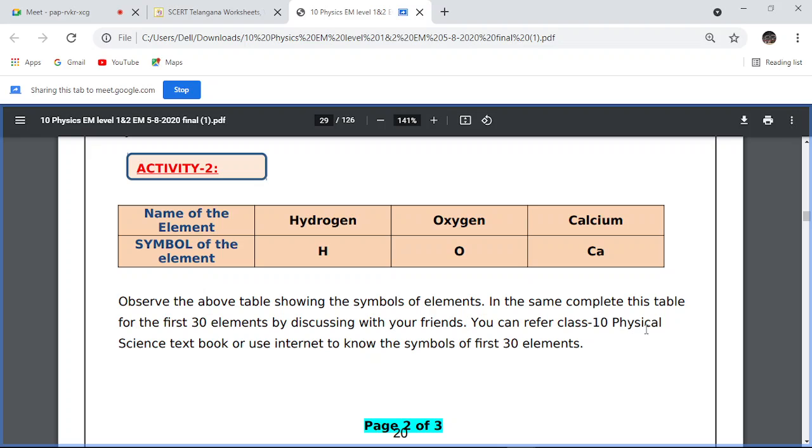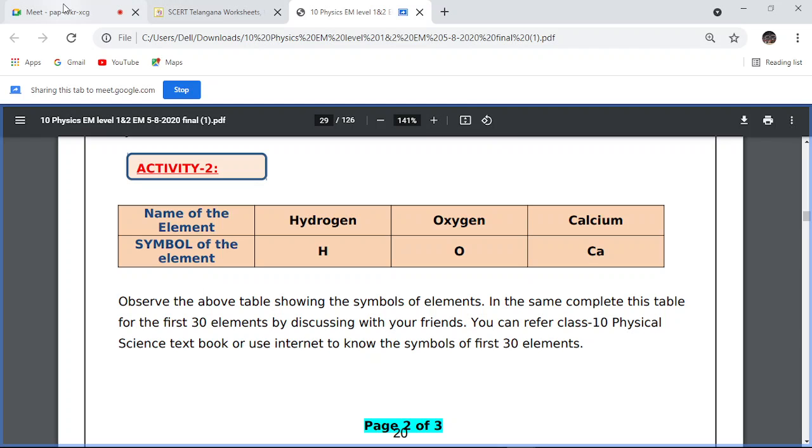You can refer to the class 10 physical science textbook or use the internet to know the symbols of the first 30 elements. So today's homework, you had to write the name of the element, hydrogen, oxygen O, calcium Ca. Like that, for the first 30 elements you had to learn.